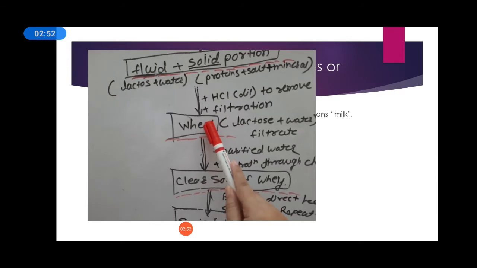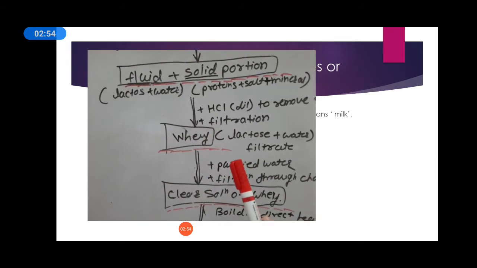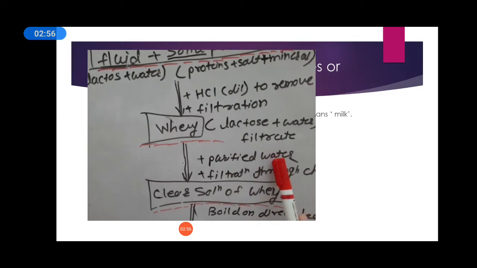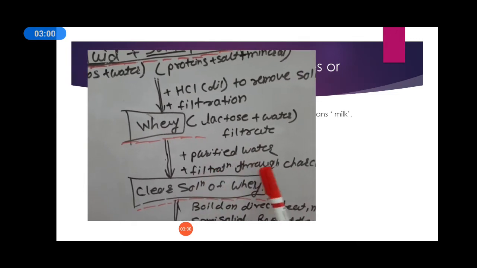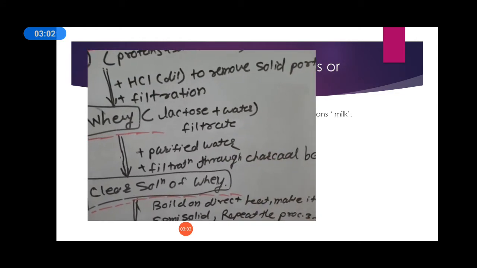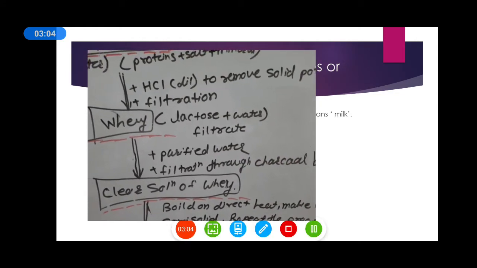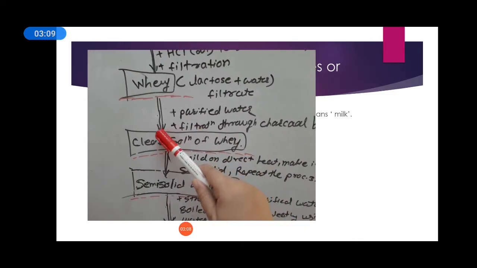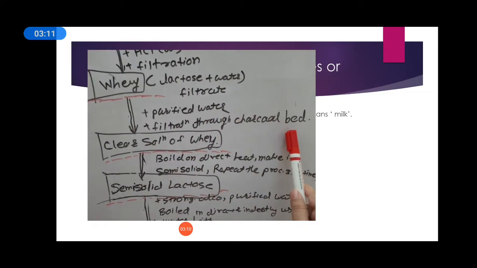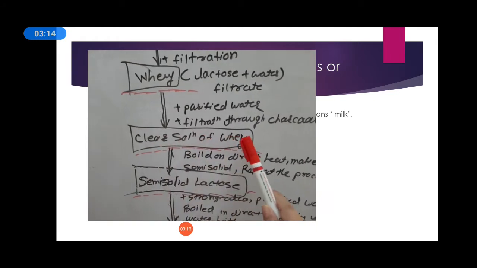Now when we get the whey, we add purified water to it and filter it through the charcoal bed. This is the process of purification. After filtration through the charcoal bed, we get a clear solution of the whey.